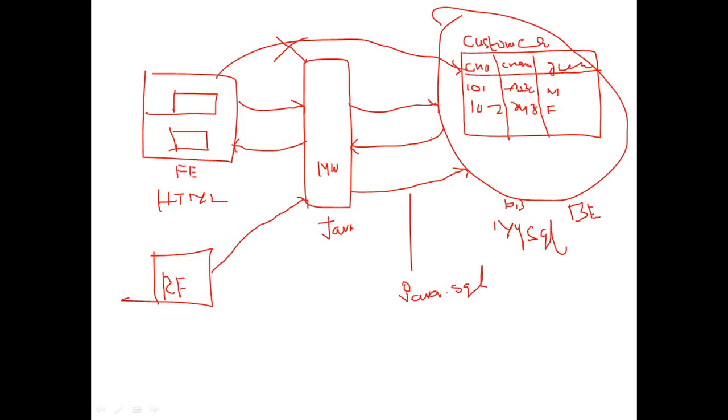In the same way, each and every time, we use the concept where we wrap the JDBC into the servlet. When we combine the servlet and JDBC together, then we can implement the three layers. What are the three layers here? Front end, middleware, and back end. The front end is the HTML language. The middleware is the Java language. The back end is the MySQL language. There are three kinds of languages, and we establish communication between the three languages by using the concepts called JDBC and servlets.